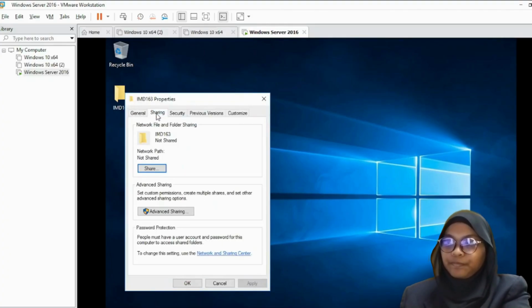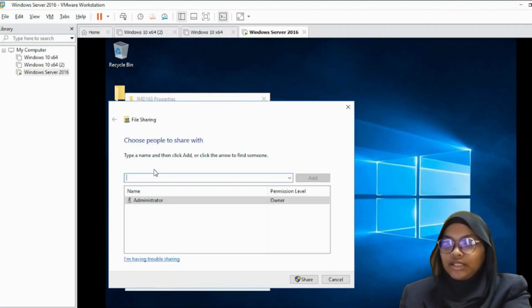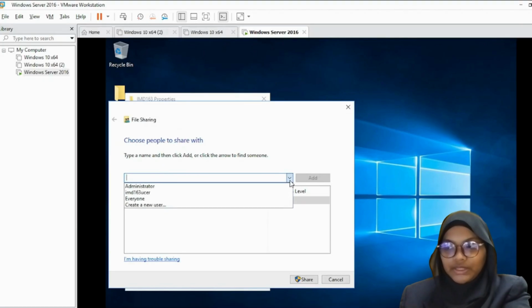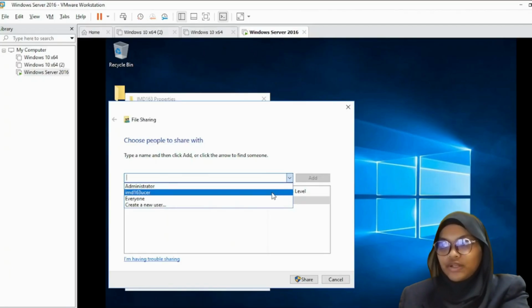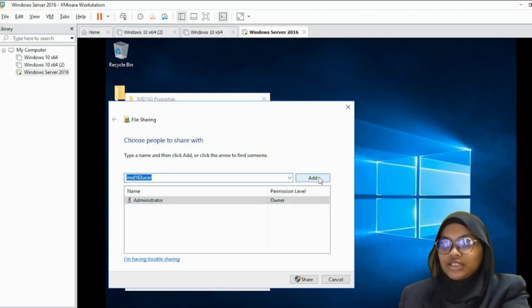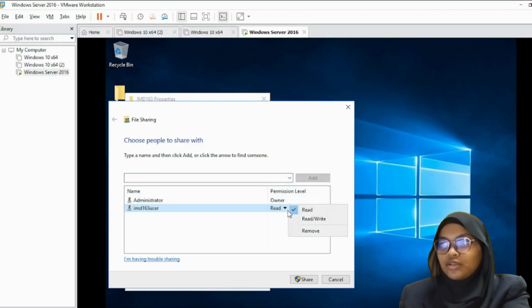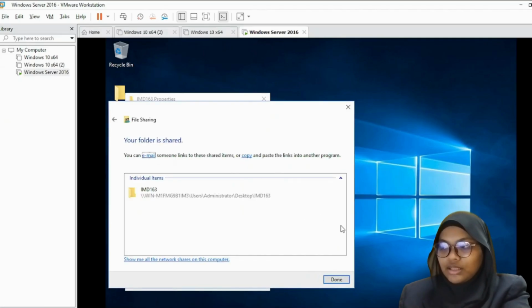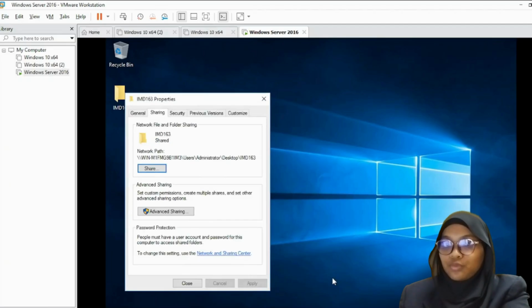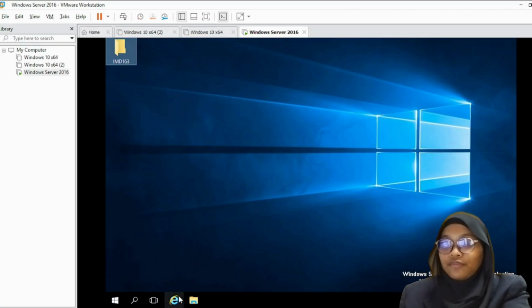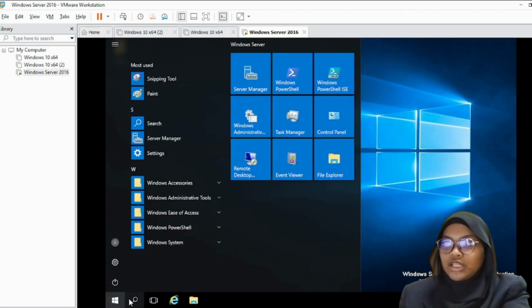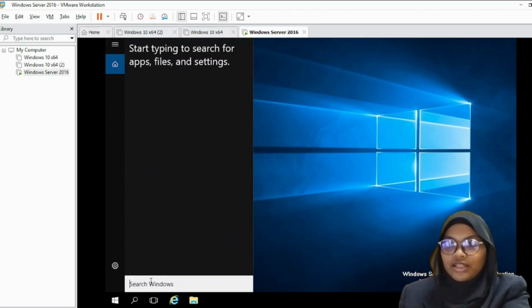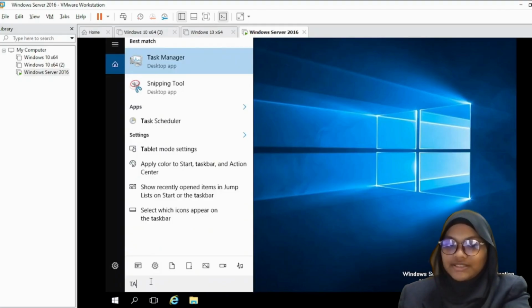After rename the folder, right-click again and choose Properties and then click Sharing and then click Share. After that, we need to choose the person you want to share with and then click Add and choose read/write and click Share. After this step finish, we can click Done and done for part 7.